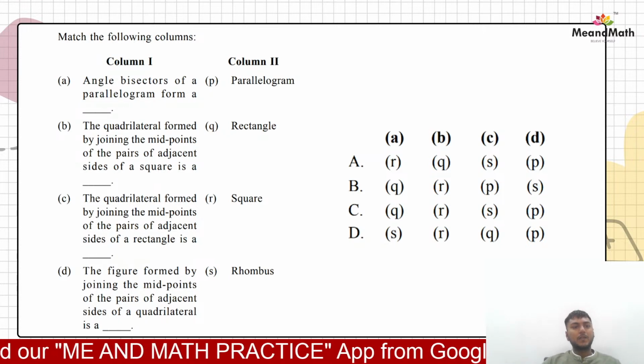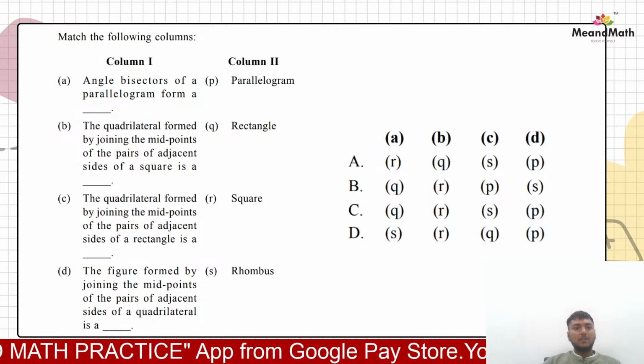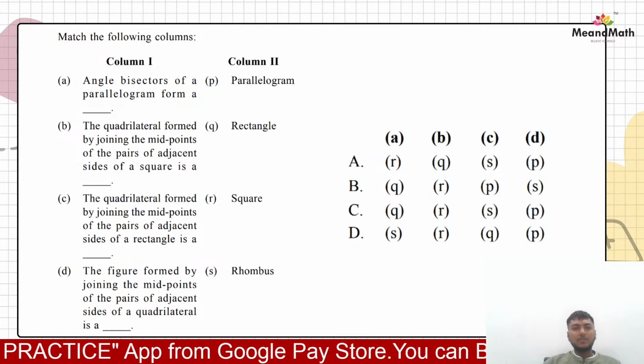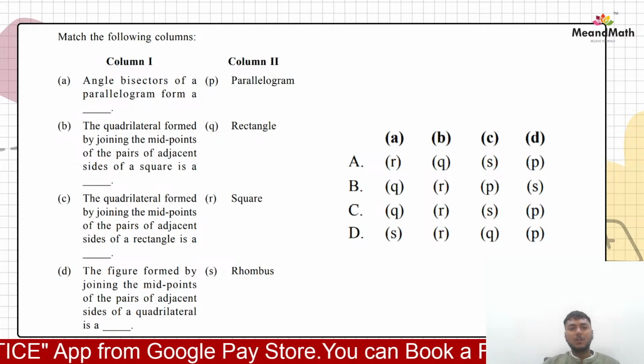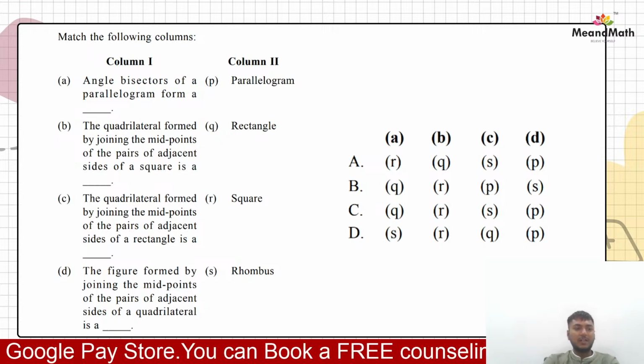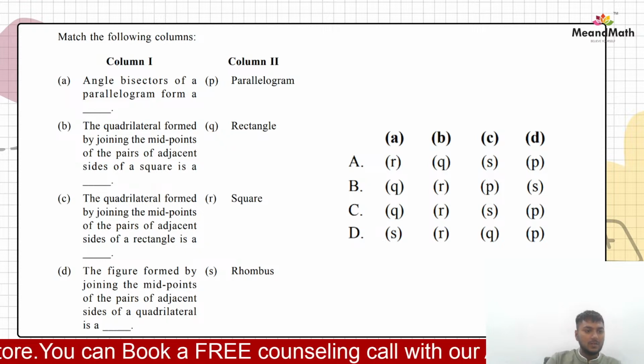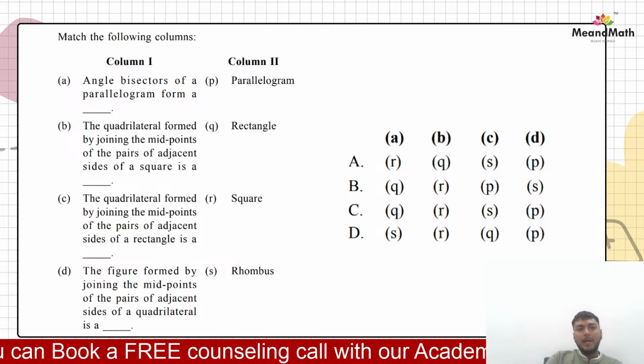Now what is the first question we have? We have a column and another column, and in column 1 there are some properties written, and then we have the names of quadrilaterals in column 2. So we have to match these columns, okay, we have to match these columns.